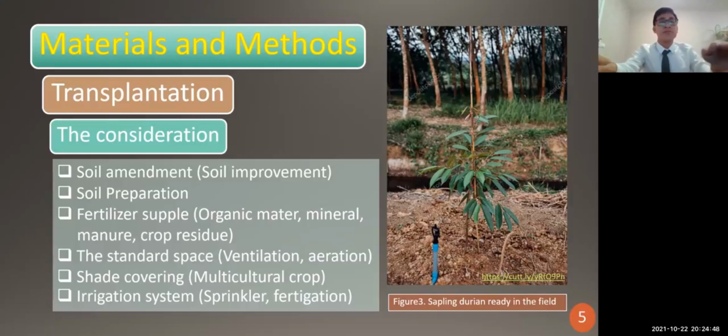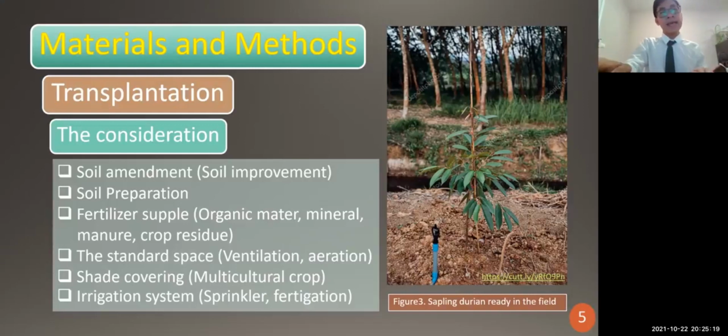But if the soil has a low pH, we have to treat it by adding a chemical base, for example calcium carbonate, to improve the soil from a low pH with high acidity, to make it balanced with the base.